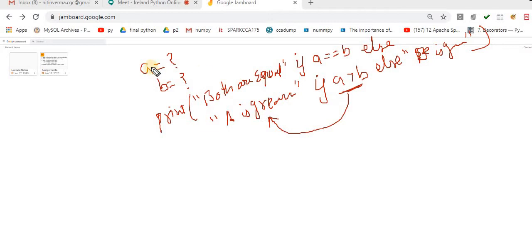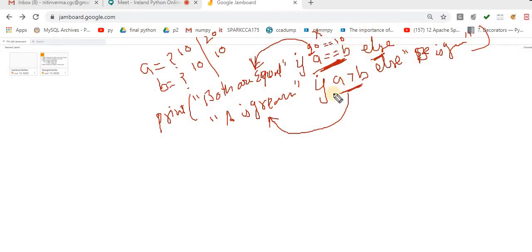Now understand this code. I am taking two values, and let's suppose the first case is 10 and 10. Now this condition is true, so what will it return? It will return both are equal. Else, if this condition fails, case number 2, I am taking 20 and 10. Is 20 equal to 10? No, this condition fails, so it will move to the else part.